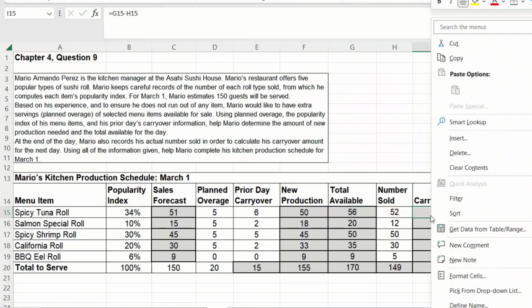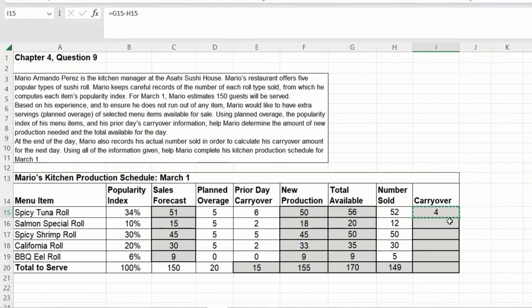That gives us our carryover for the next day. We see he had 21 rolls left over, which is very close to his planned overage. He's also not starting out the shift with 0. So that is how you would complete this one.